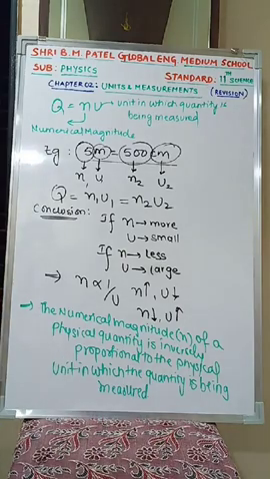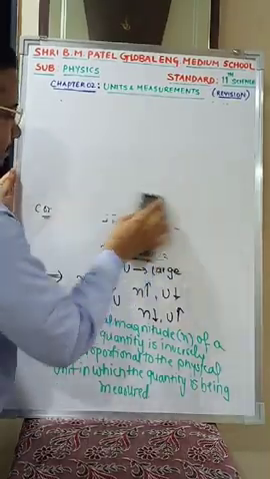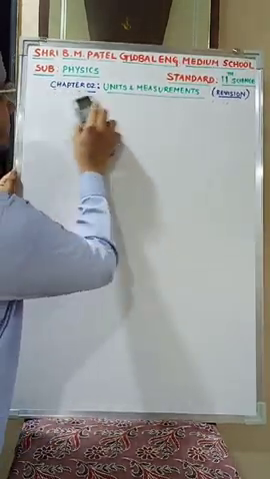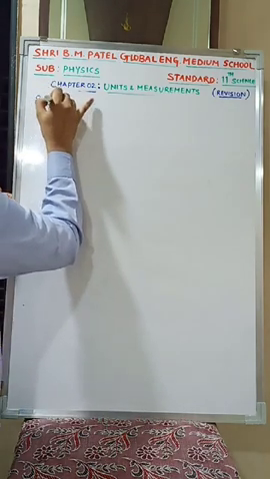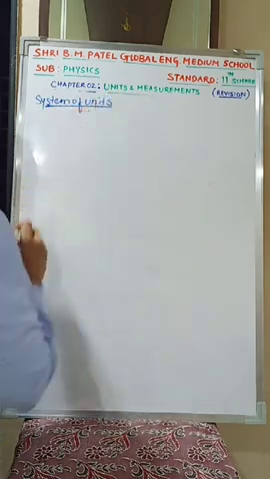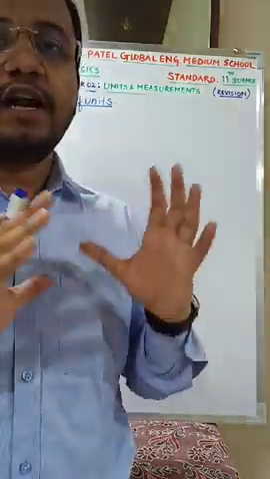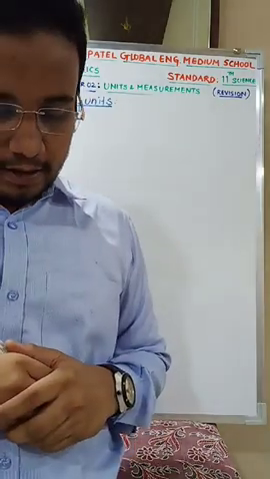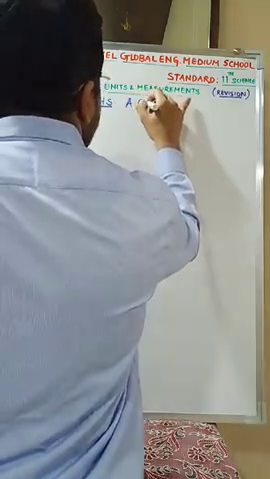Moving ahead to the next topic, that is system of units. So what do you mean by system of units? The units which are chosen to measure all fundamental and derived quantities, that group of units is known as a system of units. I can write it as a complete set of units.